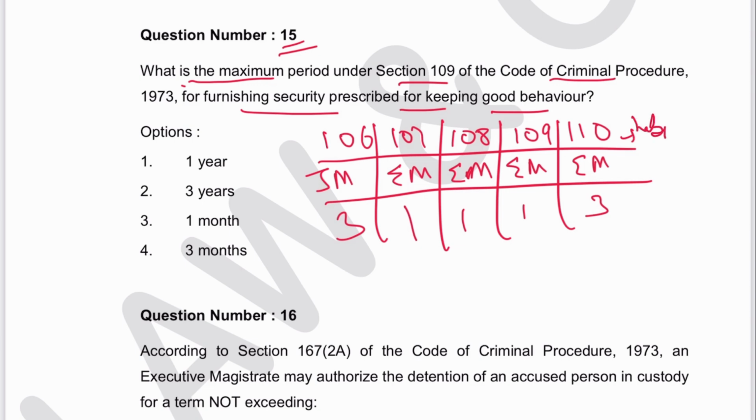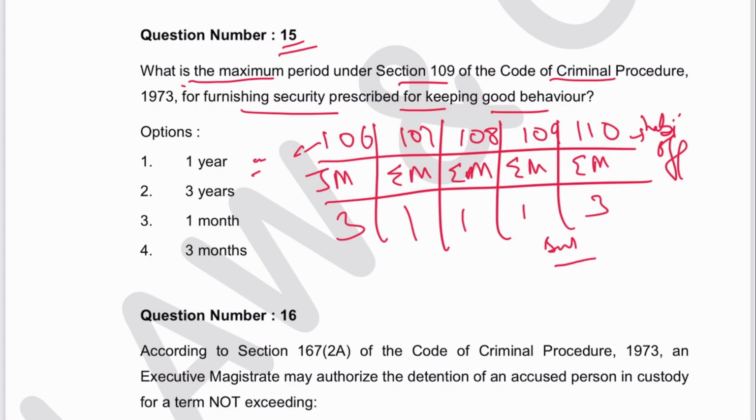And 110 is for habitual offender, 109 for suspected person, for keeping peace, in other cases conviction and all that. So 109 is 1 year. 1 year is the answer. 1 is the answer. Now these sections have been changed obviously. Now it starts with section 125, 126, 127, 128, 129 in Bharatiya Nagarik Suraksha Sanhita.